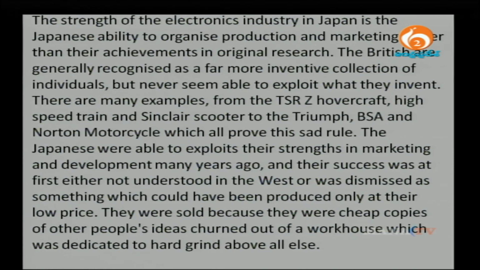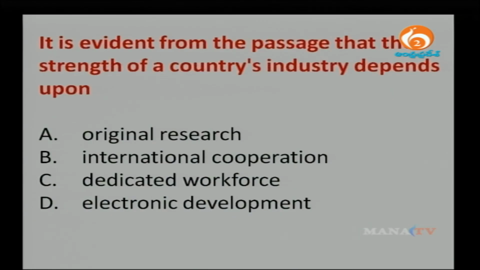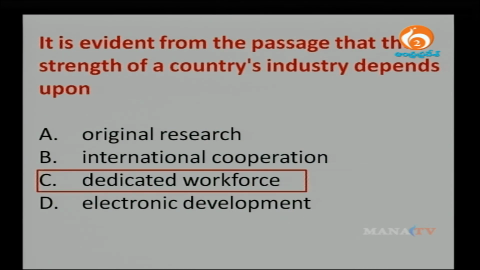All right, here is the first question. It is evident from the passage that the strength of country's industry depends upon original research, international cooperation, dedicated workforce, electronic development. I repeat, it is evident from the passage that the strength of a country's industry depends on original research, international cooperation, dedicated workforce, electronic development. And the correct answer is dedicated workforce.